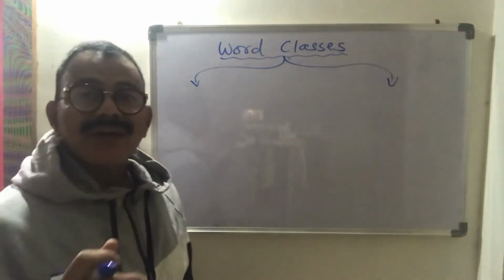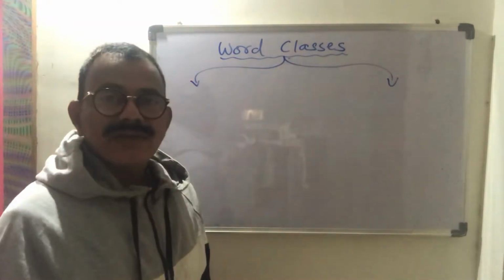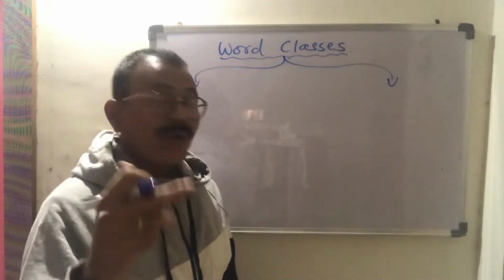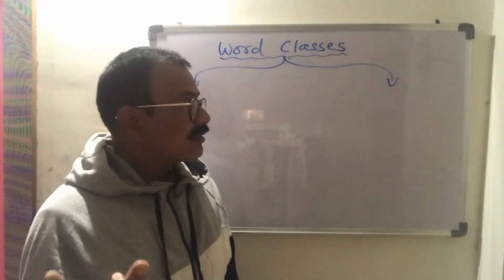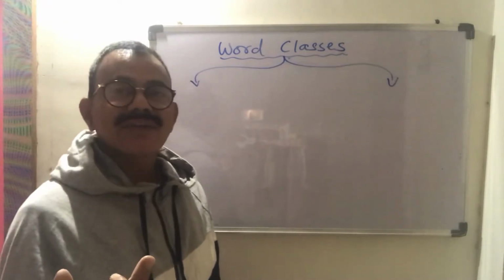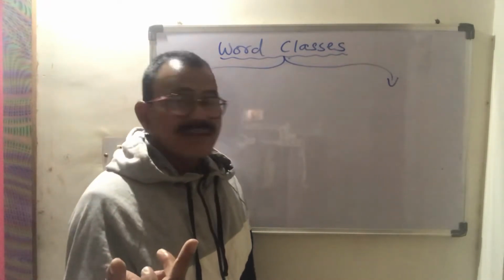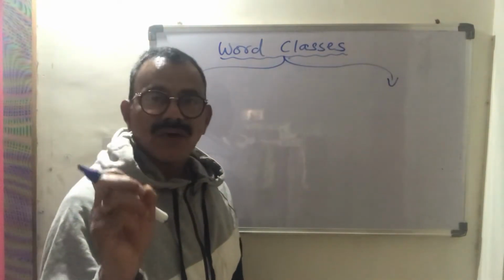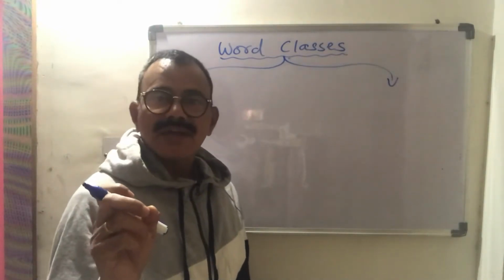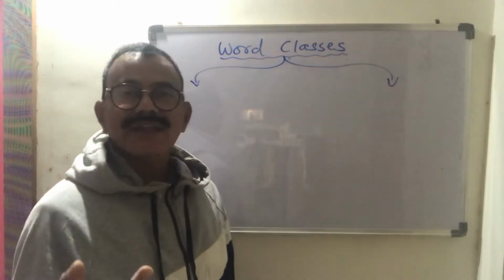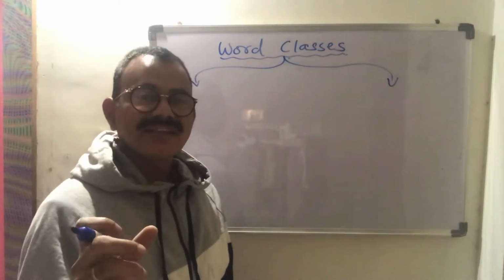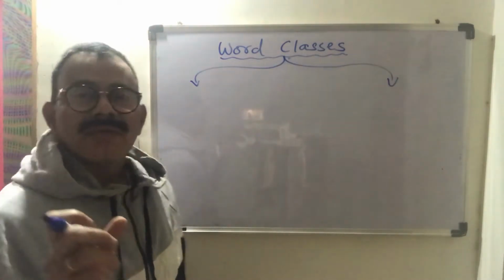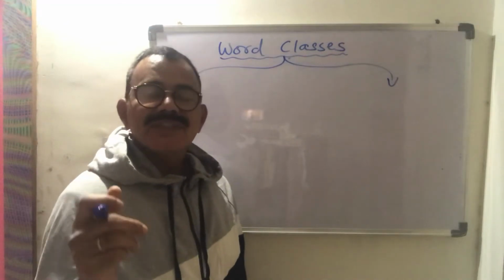So let's see what the word classes are, how we can use them, and how we can score more marks as expected. Out of 5, you can expect to score 5 out of 5, because it is not a theory question. It is just grammar. If a topic comes under the heading of grammar and you solve it correctly, we get full marks without any unnecessary deduction in its writing. Therefore, it is easy for us to score 5 out of 5 when we study word classes.